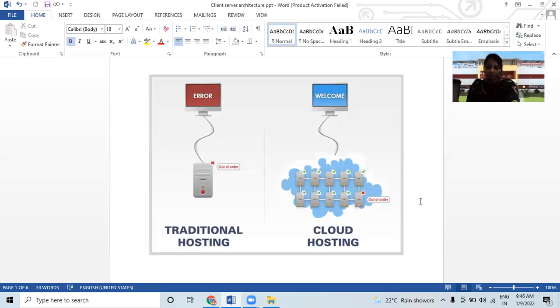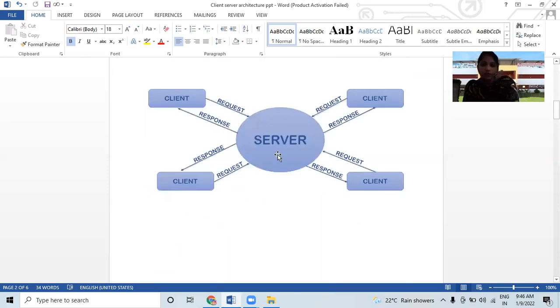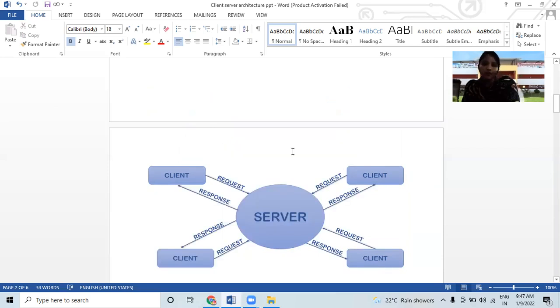So what is client server architecture and what are its types? See here: server, request, response, and client. In this diagram, the client sends a particular request, the server accepts the request and sends the response. Many clients can send requests to the server and get responses from it. This happens in cloud hosting architecture.